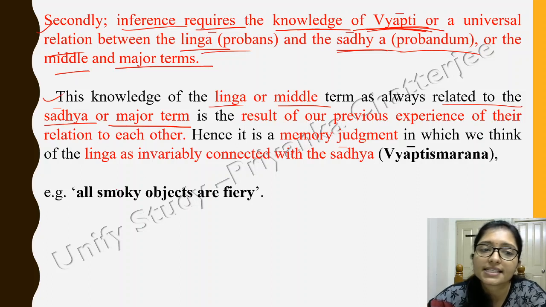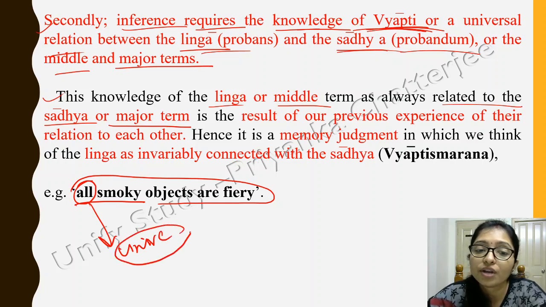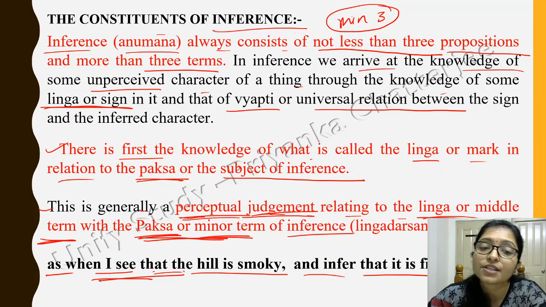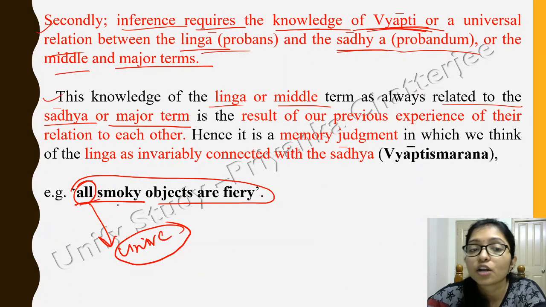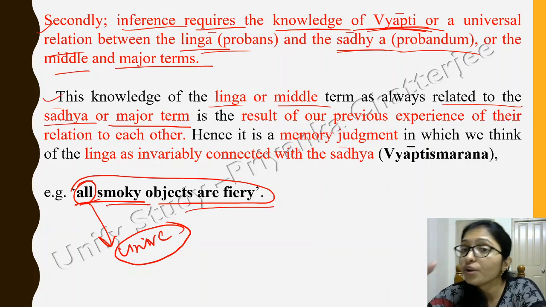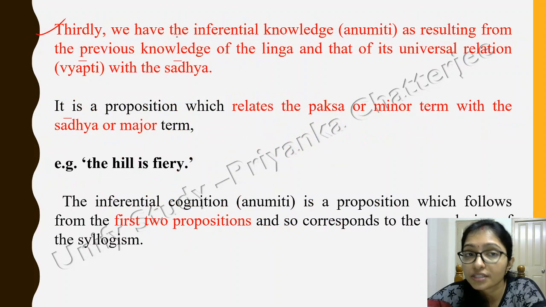There we can say that all smoky objects are fiery. See, here we are taking all, which means we are taking the universal. Here we are not taking the individual example, as in I see the hill is smoky and it is inferred that it is fiery. Here we are taking that all smoky objects are fiery, which means we are relating with the universal truth, right.